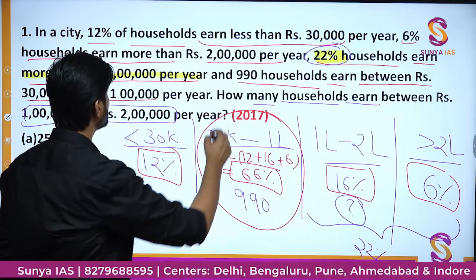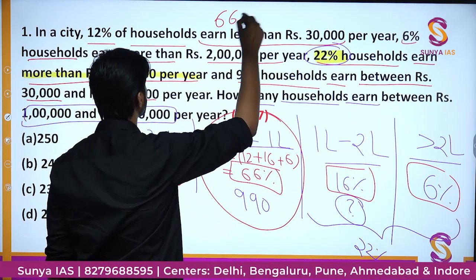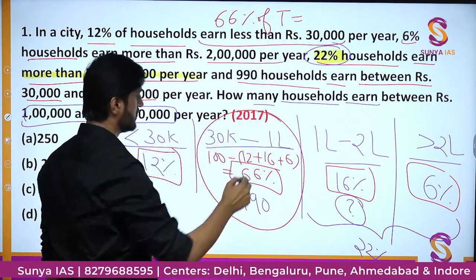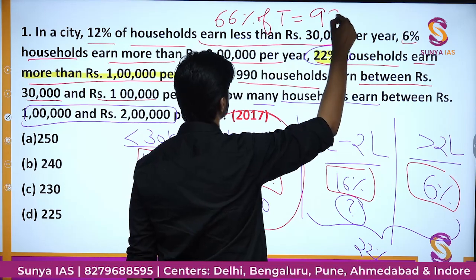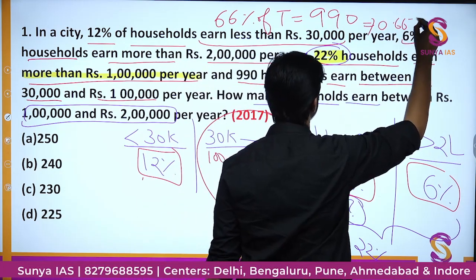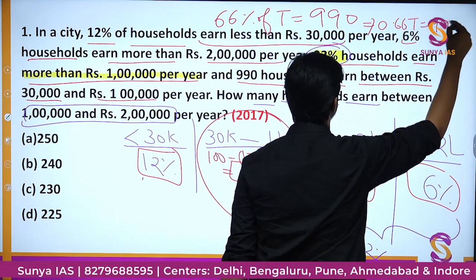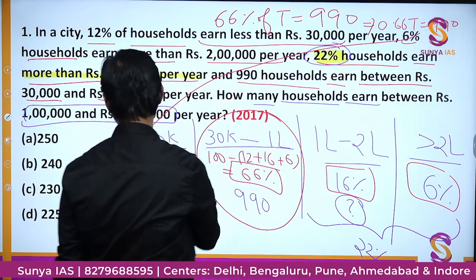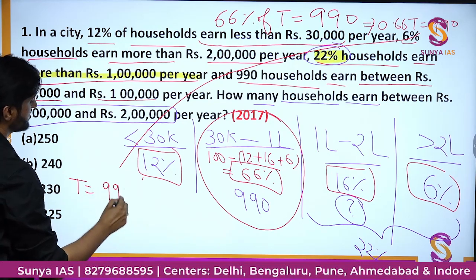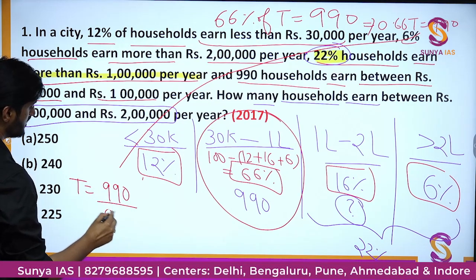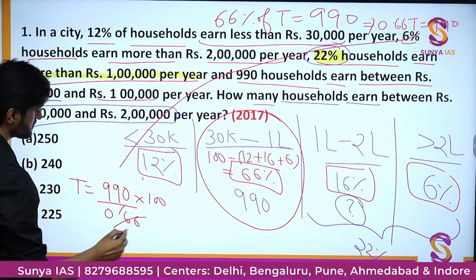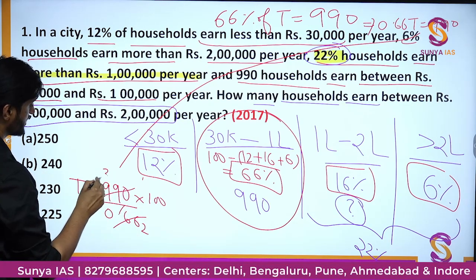And if 66% of the total households, let's call them T, is 990, then we can say 0.66 T is 990. From here we can solve and get the value of T. T is nothing but 990 upon 0.66, getting rid of the decimal, 2 here, 30 here.